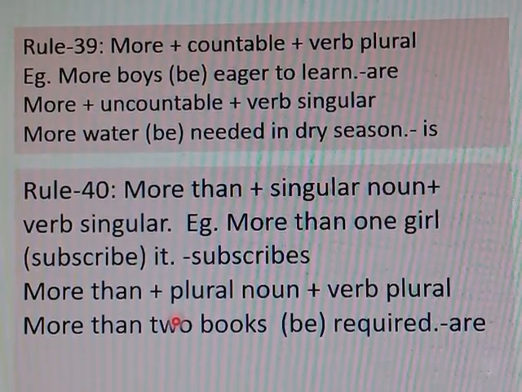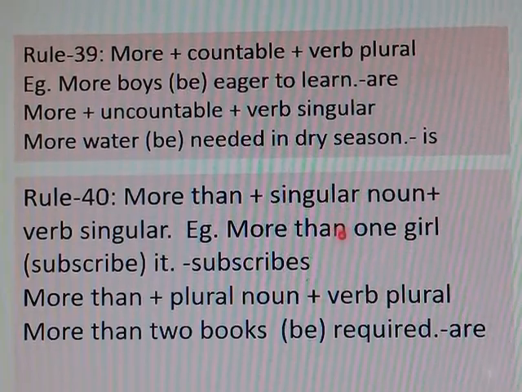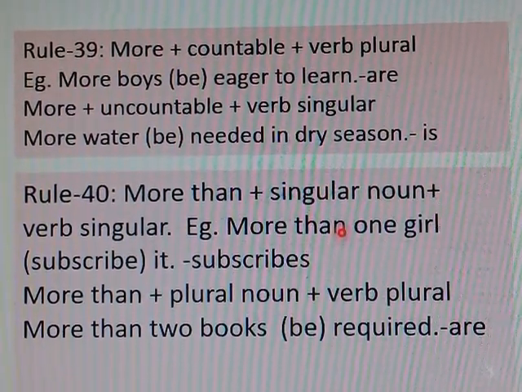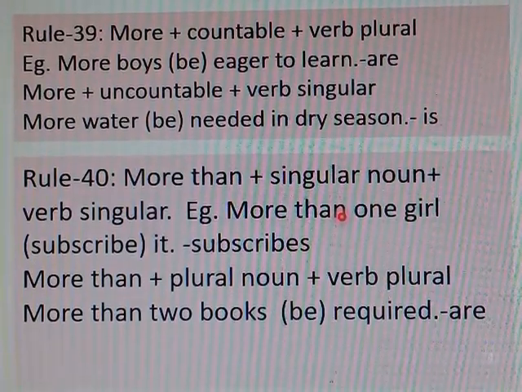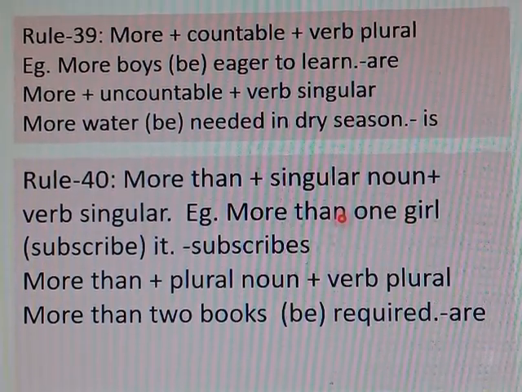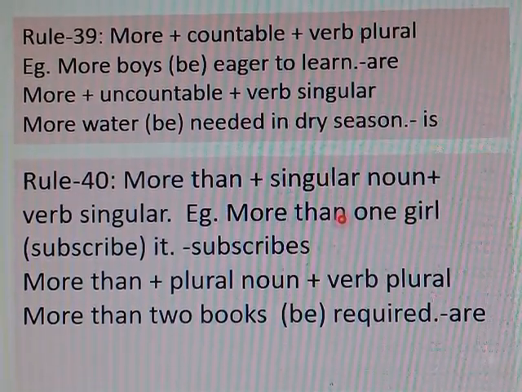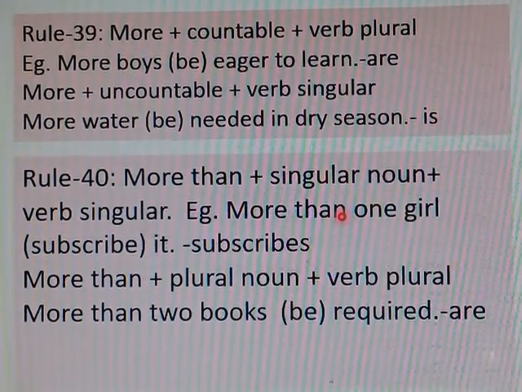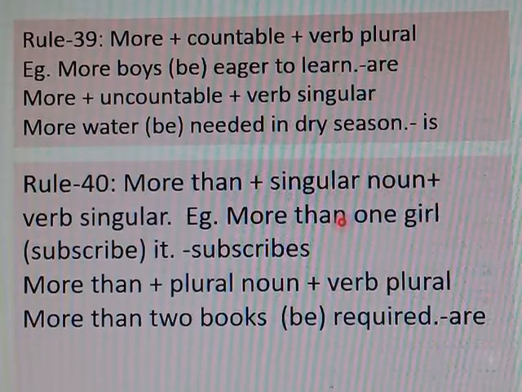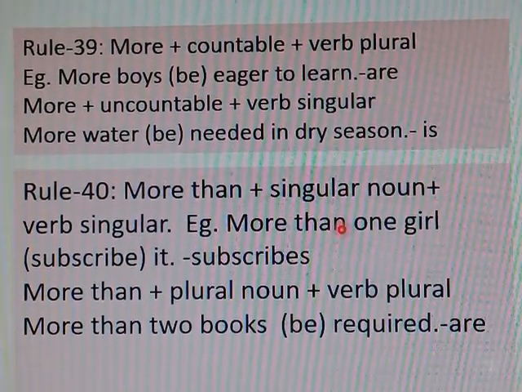Rule number 40: more than plus singular noun plus verb singular. That means after more than, if we use a singular subject, it will take a singular verb.